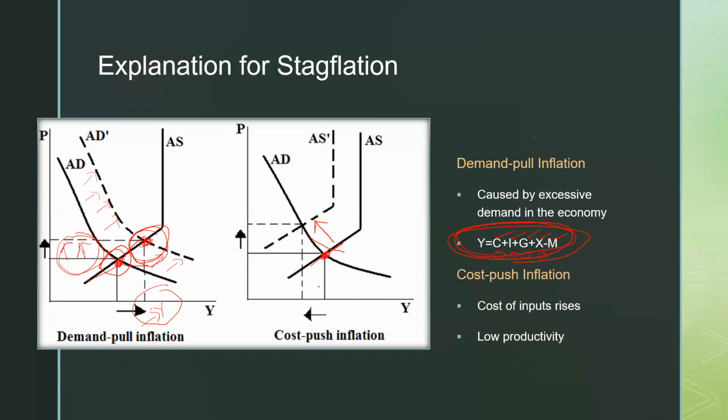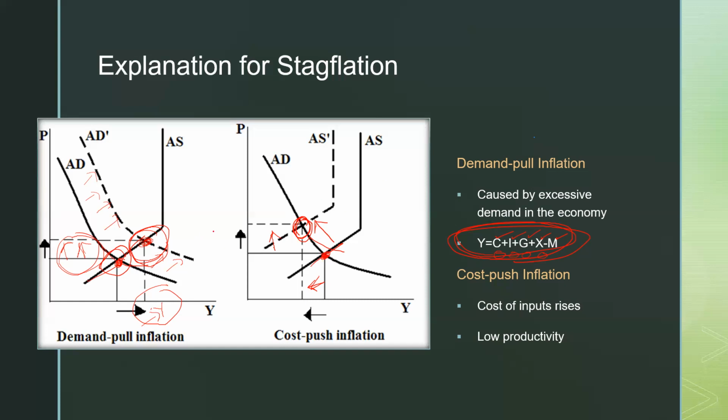If this happens, then what will happen? This Y will fall, but your price will increase. So your Y will fall and your price will increase. That is known as cost-push inflation, or sometimes a scenario of stagflation. So your economic activity is falling, but your price level is increasing.